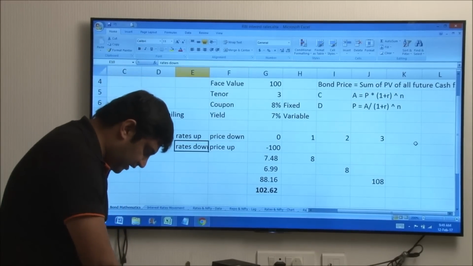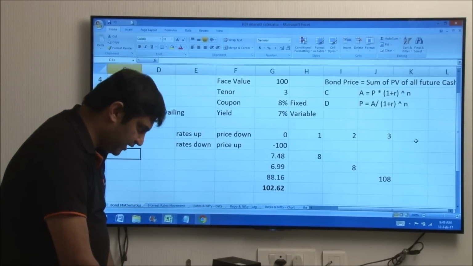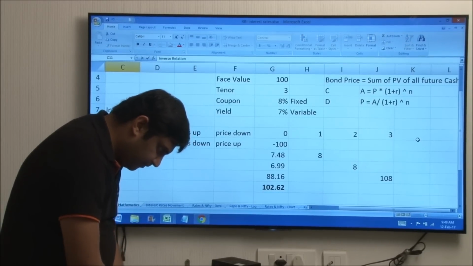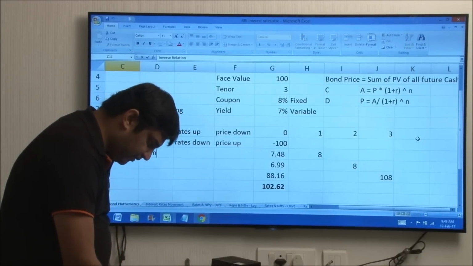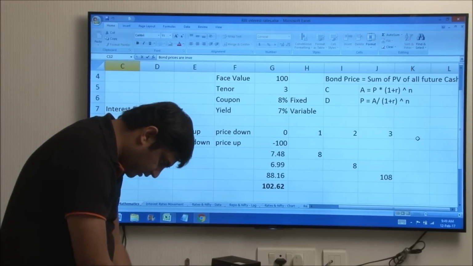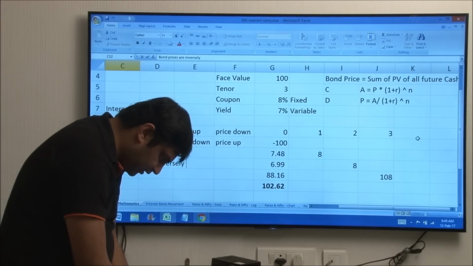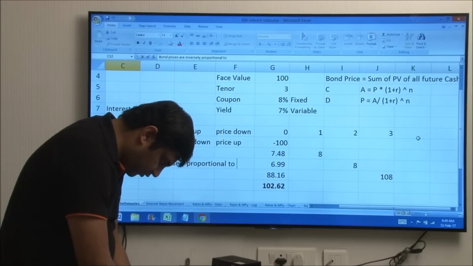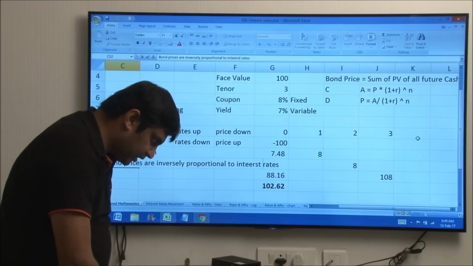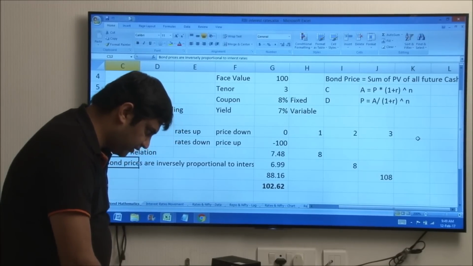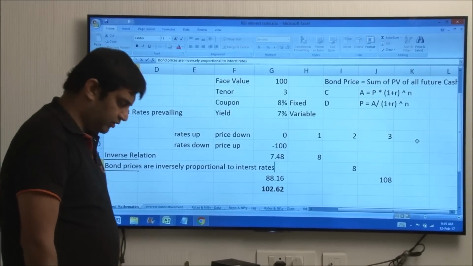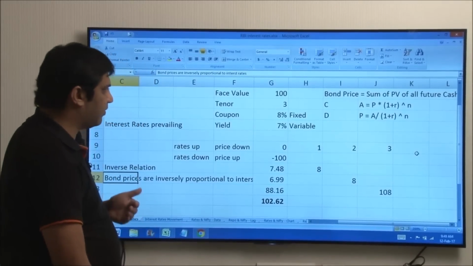So what we are seeing here is that there is an inverse relation, and this is the first property of bonds. Inverse relation. What it says is bond prices are inversely proportional to interest rates. When rates go up, bond prices come down, and vice versa. So this is the first property which we must understand.